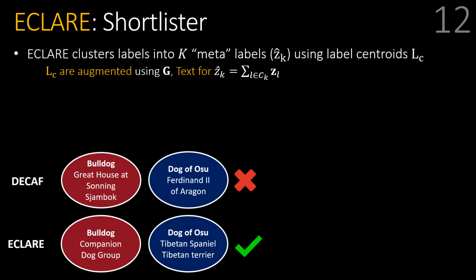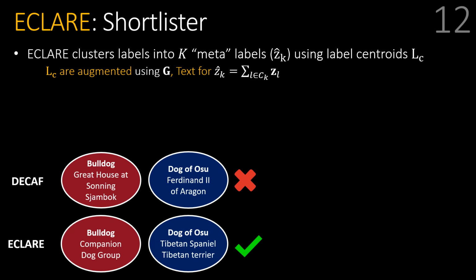Clusters generated using these augmented centroids are superior and empirically lead to a 40% improvement in loss of mutual information as compared to DECAF, which uses the standard label centroids and the same fan-out. Consider the given example. DECAF was clustering Dog of Osu with Ferdinand 2 of Aragon, which is clearly a mistake. On the other hand, ECLARE figured out this mistake and correctly clustered Dog of Osu with Tibetan Spaniel and Tibetan Terrier.